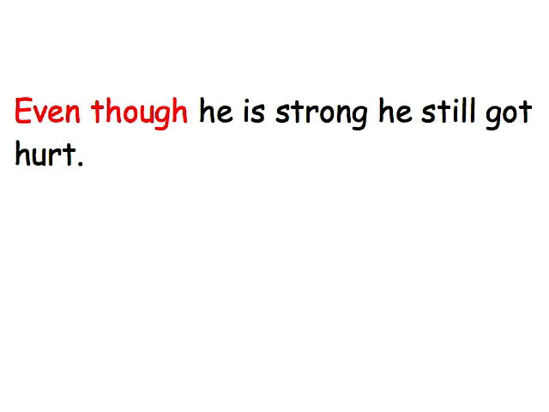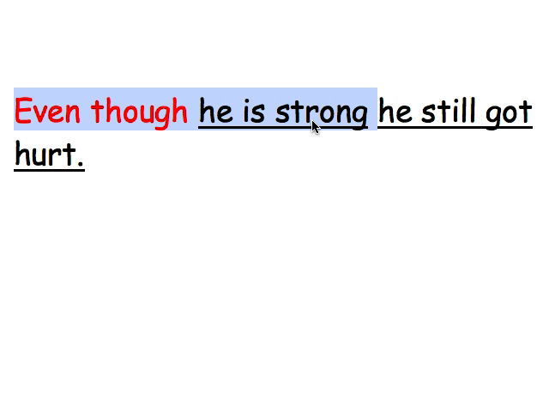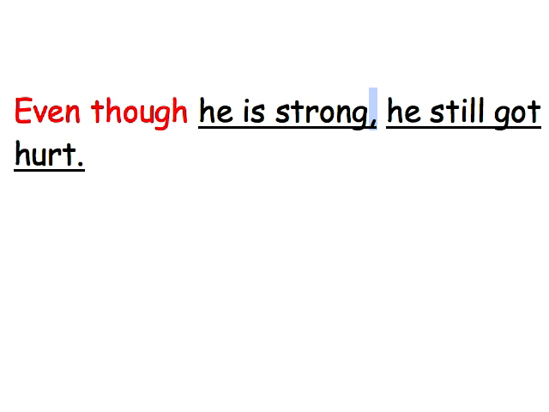If I did not have the words even though, I would have two complete sentences. He is strong is a complete sentence. He still got hurt is a complete sentence. But because I have the words even though, he is strong is not a complete thought. It does have a subject, it does have a verb, but it does not have a complete thought, which is what makes it a dependent clause. Because I have a dependent clause introducing the sentence, I need a comma after the dependent clause.